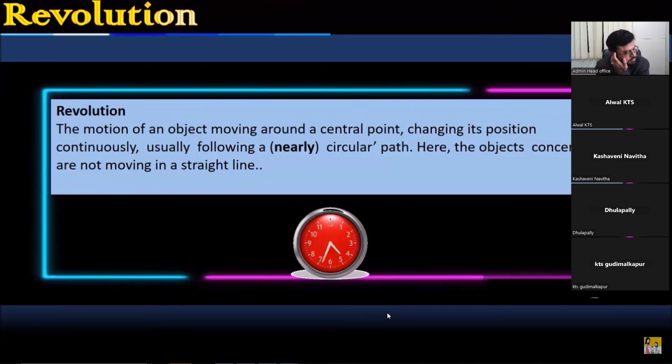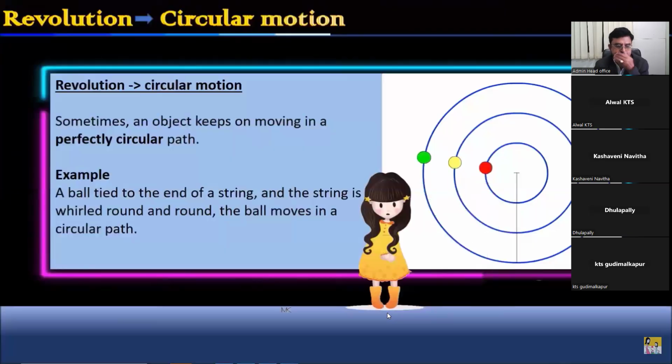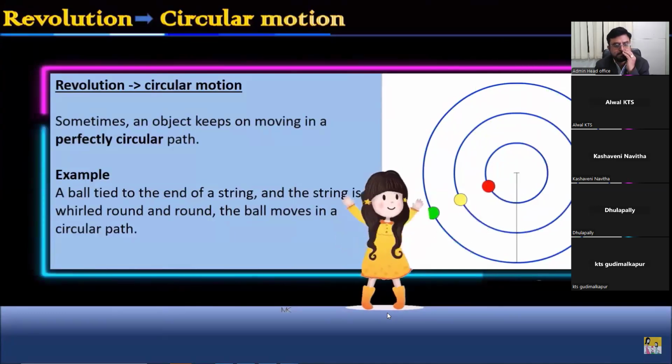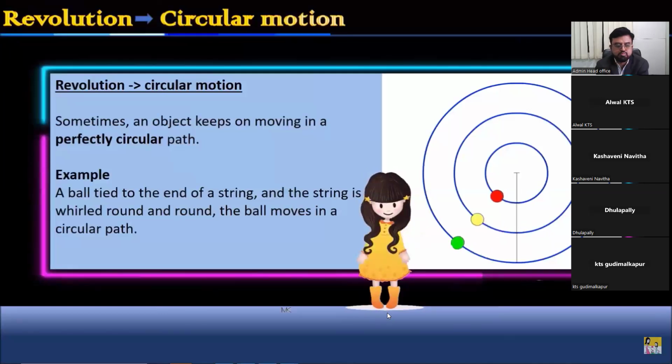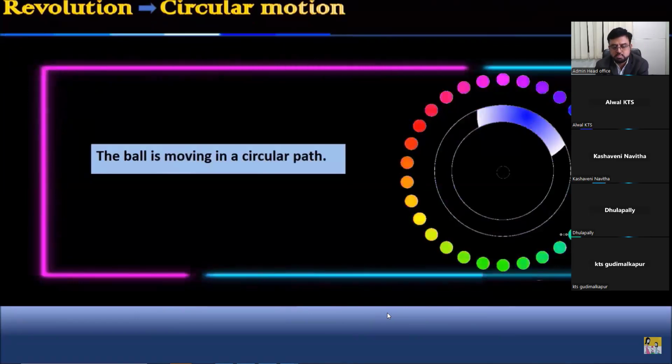Here, the objects concerned are not moving in a straight line, but are still changing their positions continuously. They are moving in a nearly circular path about a central point. Sometimes, an object keeps on moving in a perfectly circular path. For example, if a ball is tied to the end of a string and the string is whirled round and round, the ball moves in a circular path. We then call such a motion as a circular motion.